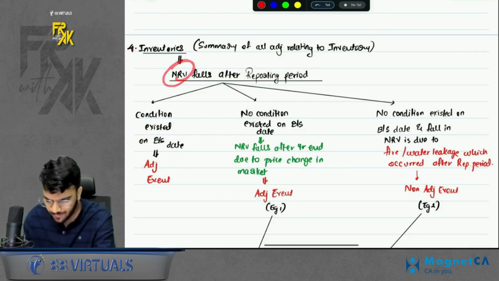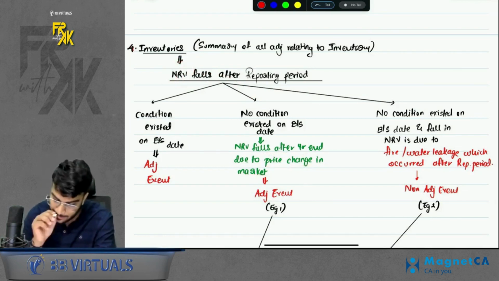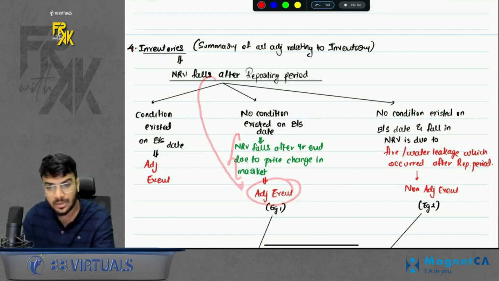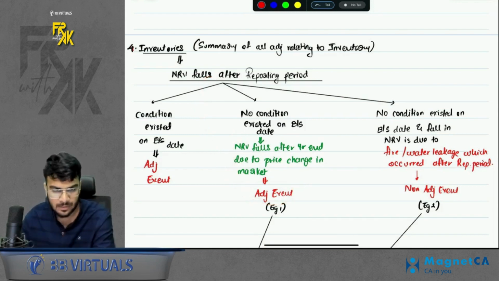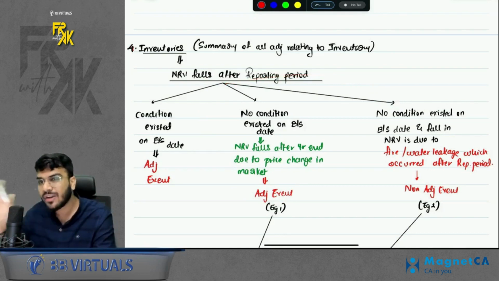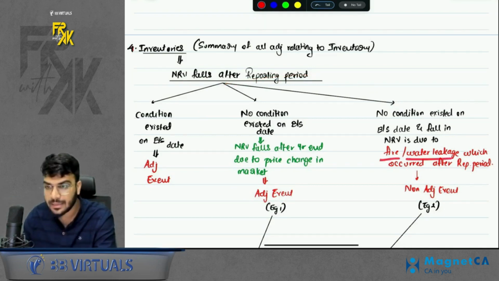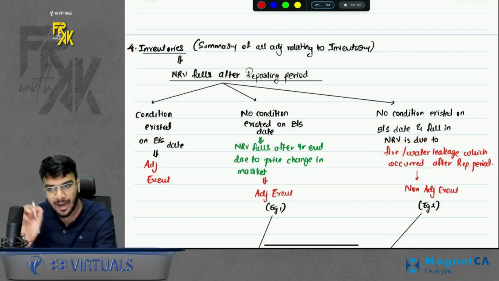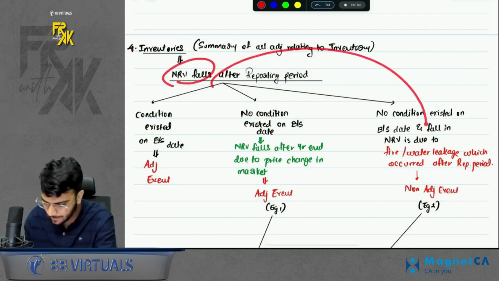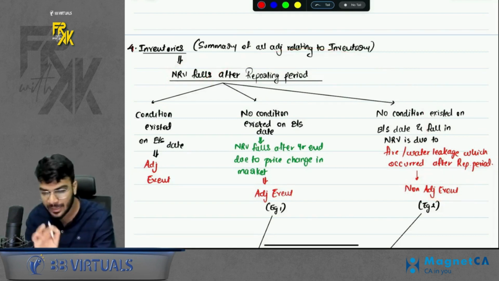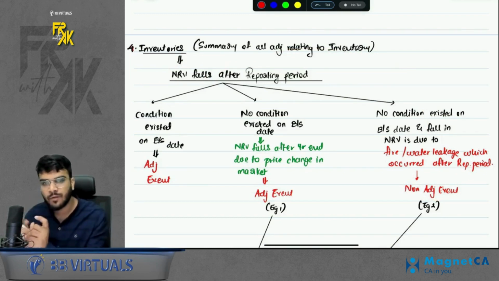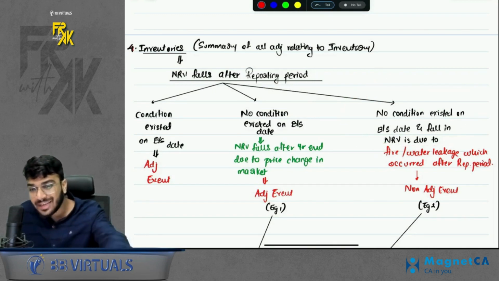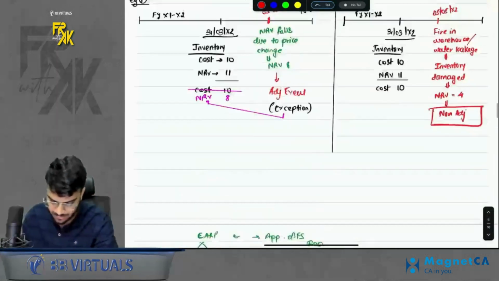Acha, what if NRV falls after year end but there was no condition existing? Why did it fall? It fell because of a price change or market fluctuation. Then also, as a special case, you will treat this fall like an adjusting event. I know there was no condition existing on year end, still treat it like an adjusting event as an exceptional case. Acha, what if the NRV of inventory falls because of a fire or water leakage, and such fire or water leakage happened after the reporting period? If any such event happened after the reporting period, then the fall in NRV will be a non-adjusting event. So if the value of NRV falls because of normal cases, it is an adjusting event. If the value of NRV falls after year end because of fire or water leakage after year end, then it is a non-adjusting event. Do remember this. Examples are also given in my notes.